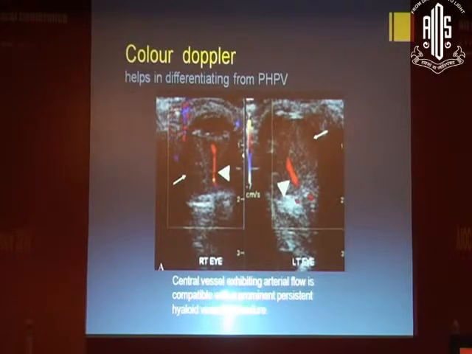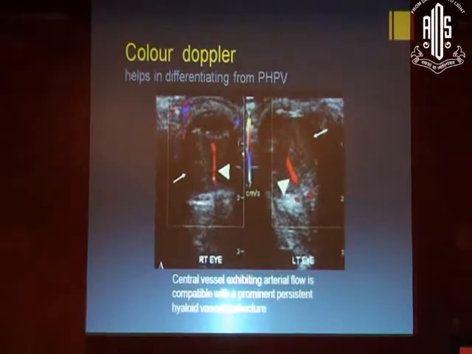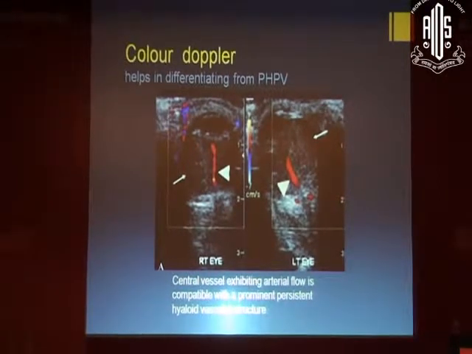Now, color Doppler helps in differentiating from PHPV, and central vessels exhibiting arterial flow is compatible with a prominent persistent hyaloid vascular structure. Now, that too combined with a lack of mass lesion and negative calcification is almost pathognomonic of a PHPV.